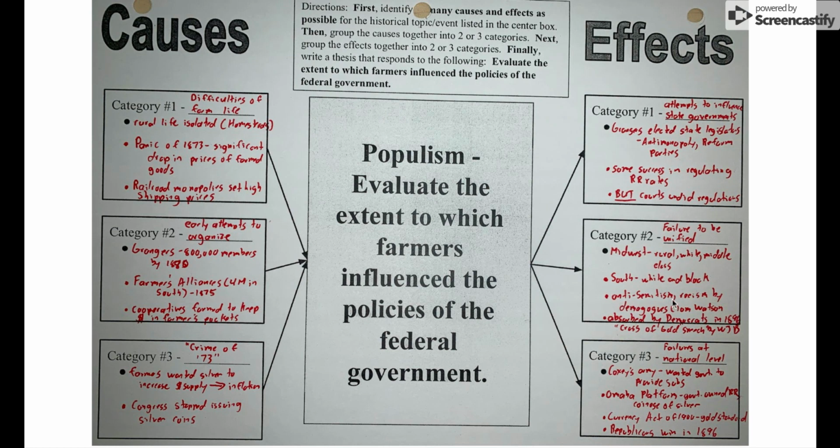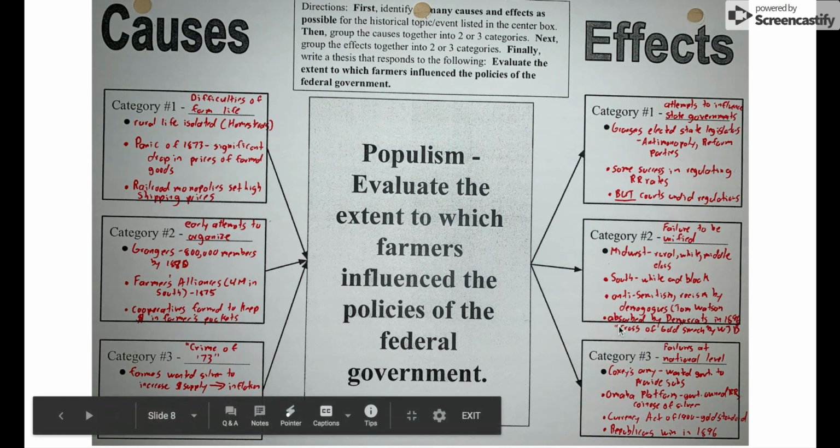Also, there were elements of anti-Semitism, that means anti-Jewish feeling, as well as racism, which I mentioned. And you had these demagogues. A demagogue is somebody that goes around and appeals to people's emotions and kind of preys on their fears about different things. So that lends itself to racism and anti-Semitism. People like Tom Watson are an example of that. So the different interests of the farmers were not always aligned with each other, depending on the region or race that you were in.